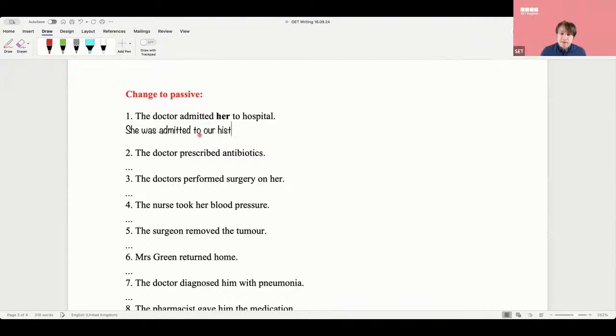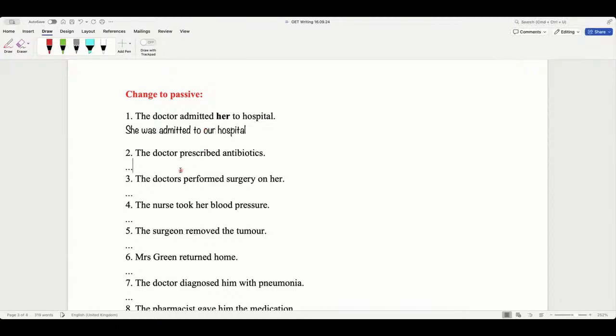Very good point, Anthony. We normally say "our" if we are inside the hospital, right? But it depends, Anthony. Sometimes it might be "the." It depends on who the writer is. Do they belong to that hospital? Usually you do for discharges, but not always. Anthony, can you do this next one?